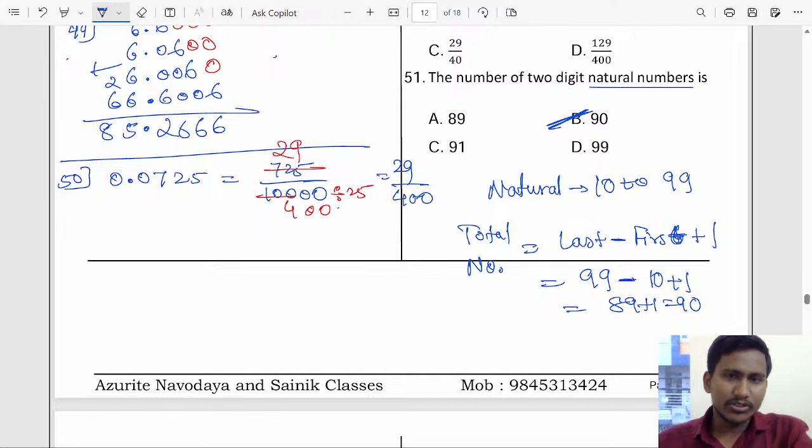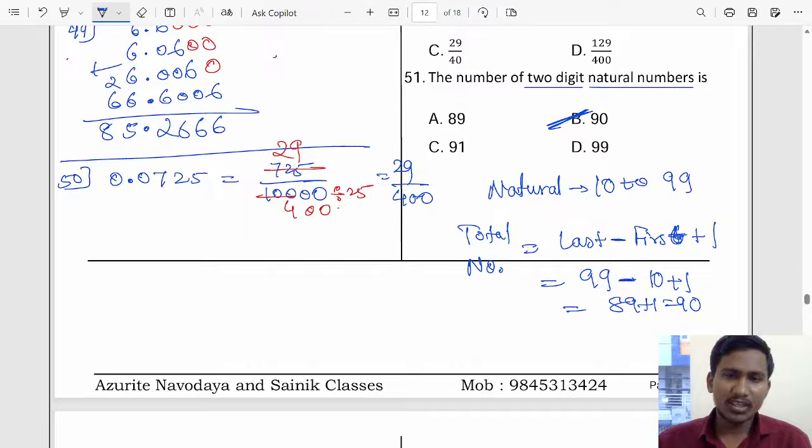Okay, good. So change that. B is the answer for 51. They are asking for 2-digit numbers, so first will be 10, last will be 99. Okay, good. So remember this: to find the total number, last minus first plus 1.